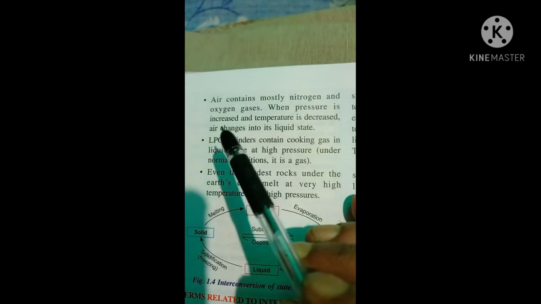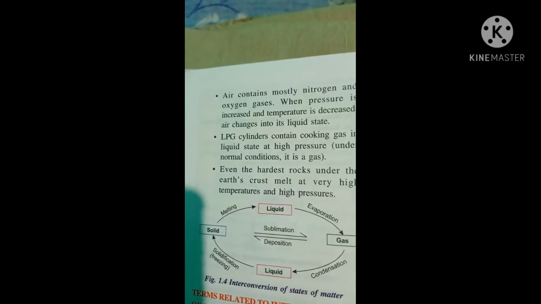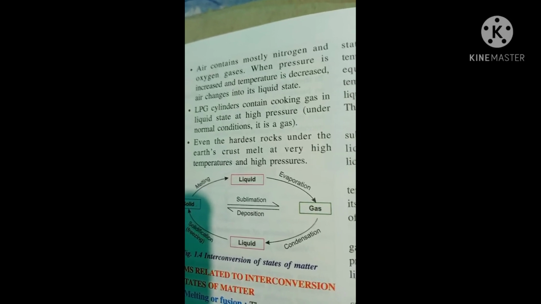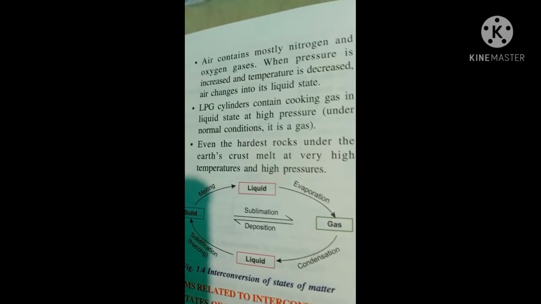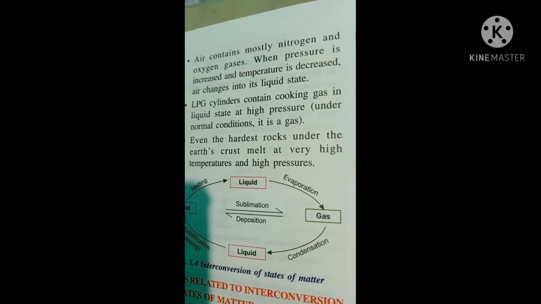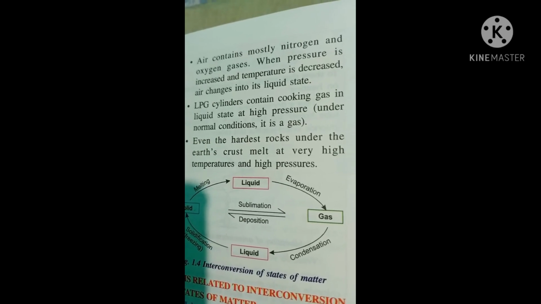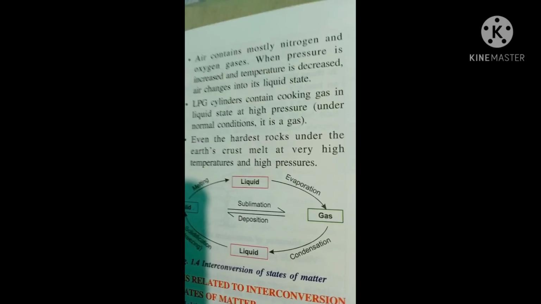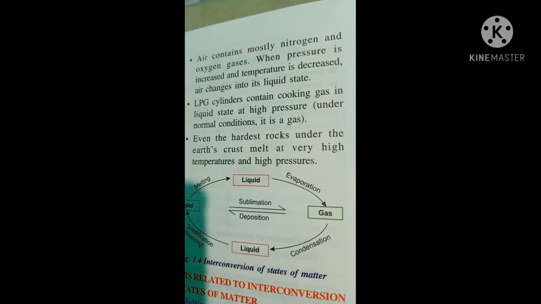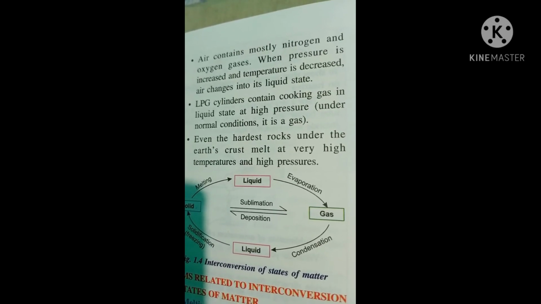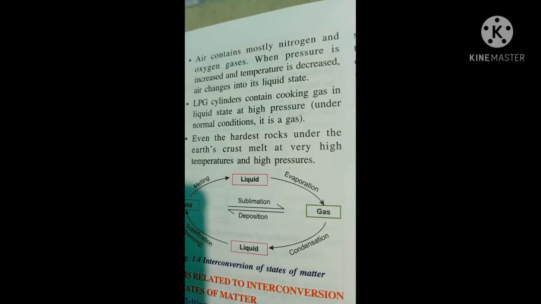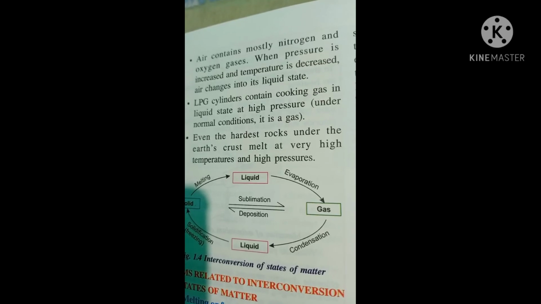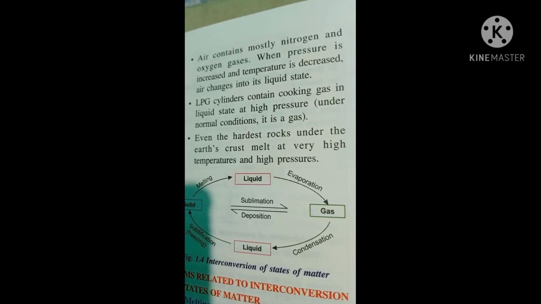So when pressure is increased and temperature is decreased, these gases change into liquid. In our LPG cylinders, it contains isopropane gas, which is cooking gas. It is in liquid state. Why? Because the gas is filled in the cylinder at high pressure.